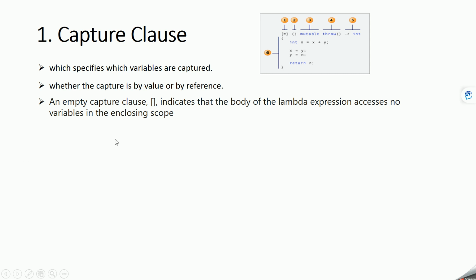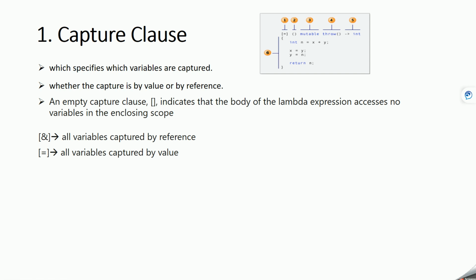Let's see what I mean by this capturing. Let's see some examples. If you put the ampersand symbol inside this bracket, that means all variables are captured by reference, and if you give the equal to sign inside this, it means all variables are captured by value. And one more thing: if you capture variables by reference, you can modify that variable, and if it is captured by value, then you cannot modify that variable inside the lambda function. Now let's see some examples.